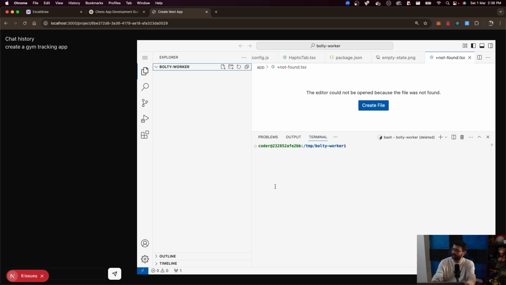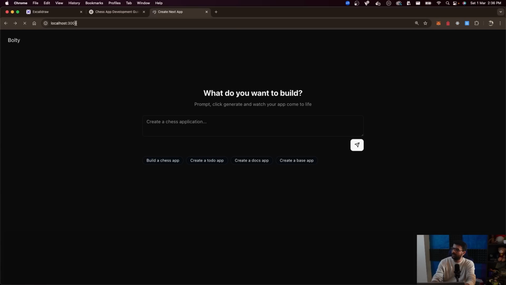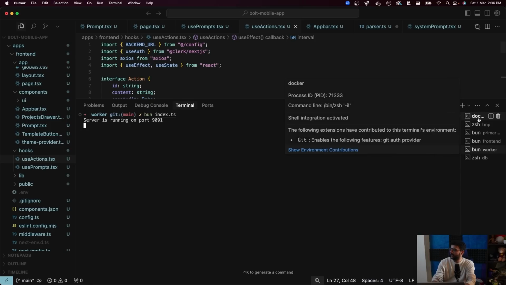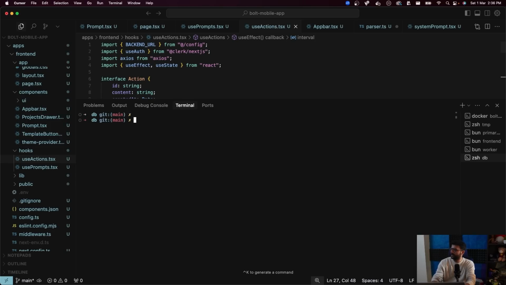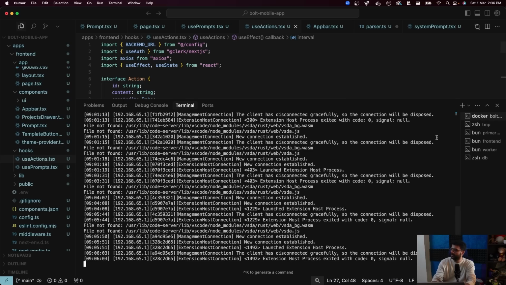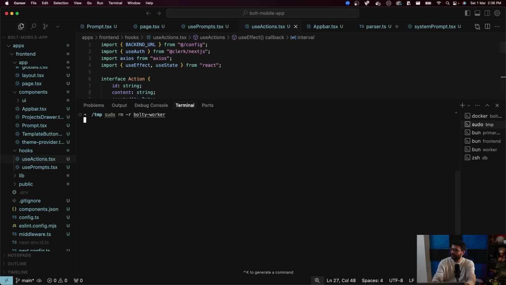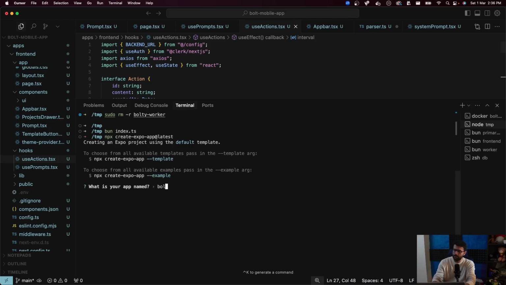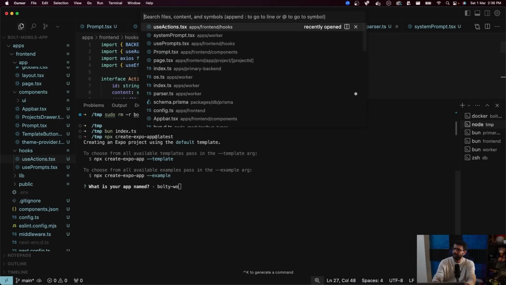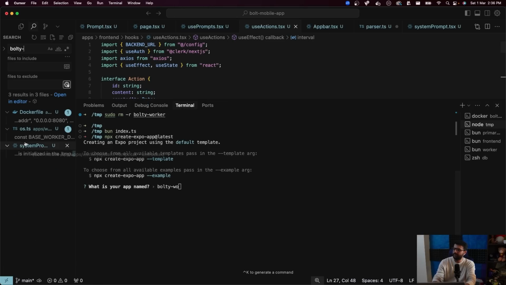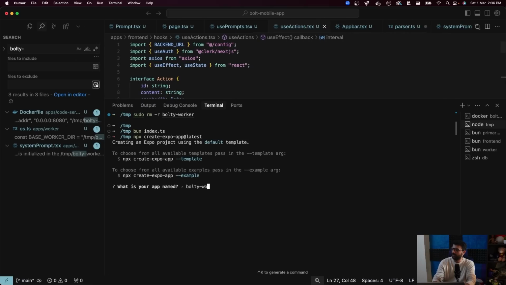So let me stop it again, restart it, go back to the home screen, and quickly delete the Bolty worker again. Where is it? There it is. Create Expo app again. I should have just copied this to a different folder to make this a little easier, but okay. Create Expo app. Bolty, I totally forgot, what is the name? Worker. Bolty-dev. What was the name of the folder? Bolty worker only. So worker.